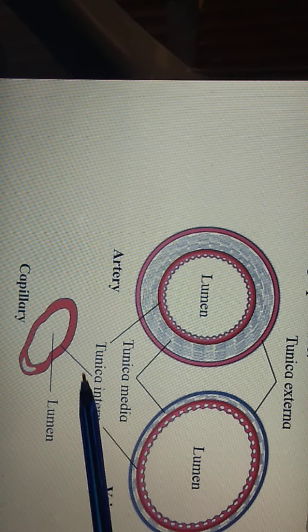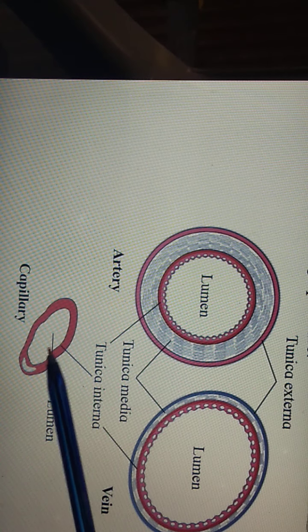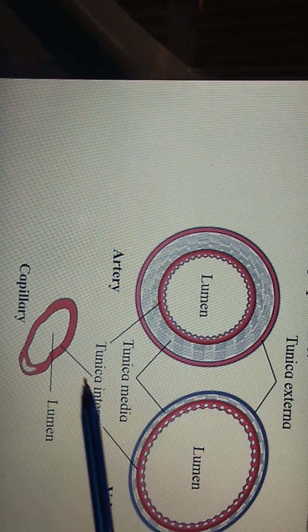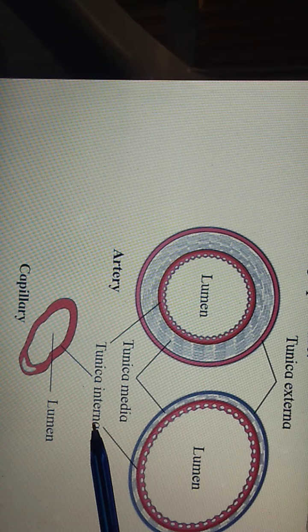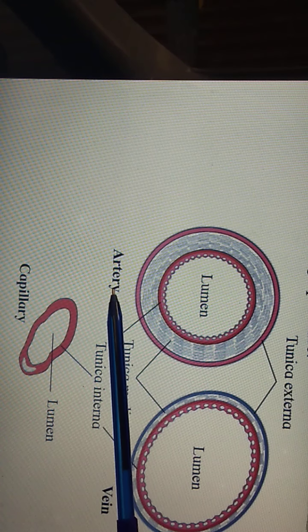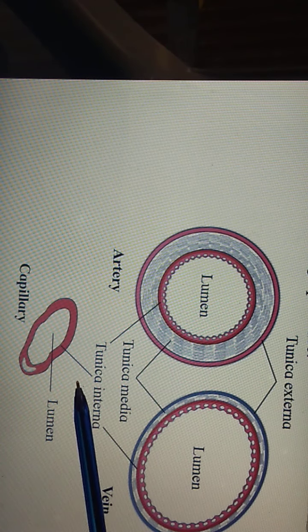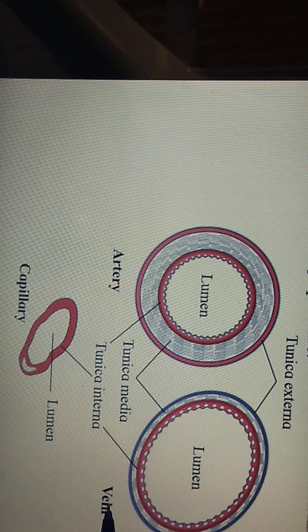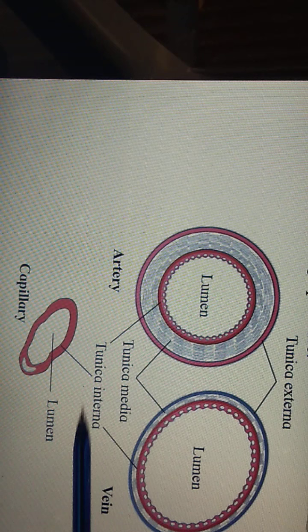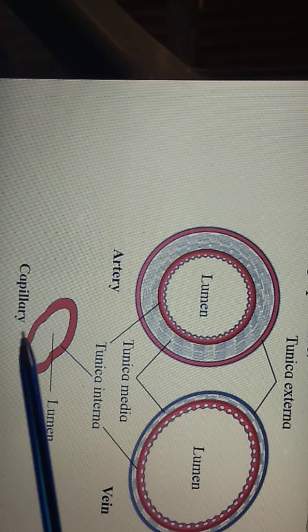The next one is the capillary. Here you can observe the capillary is a very thin-walled structure. It has a lumen, and it shows only the single layer of tunica interna. Another thing you can observe: arteries get divided to form arterioles. Arterioles are divided to form capillaries. Capillaries unite to form venules, and venules unite to form veins. So it's all about the three different types of blood vessels: artery, veins and capillaries.